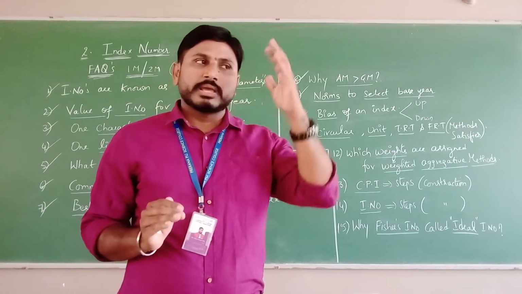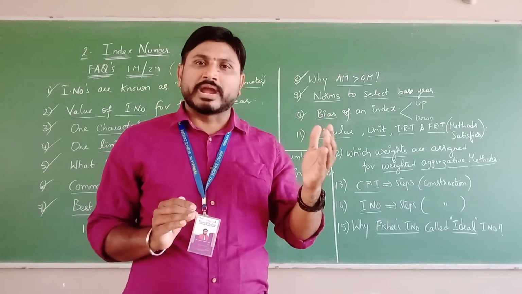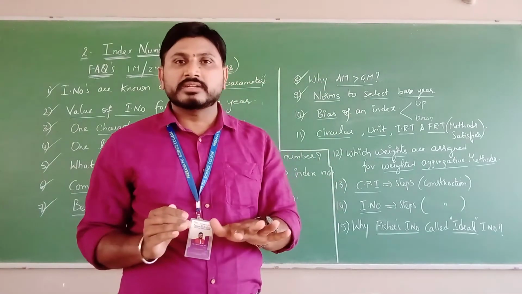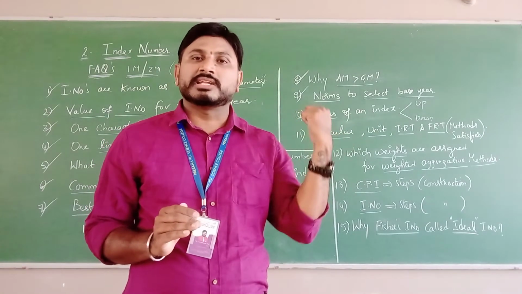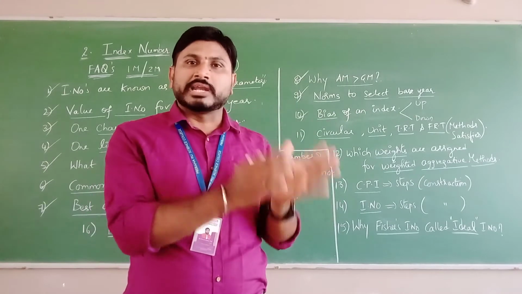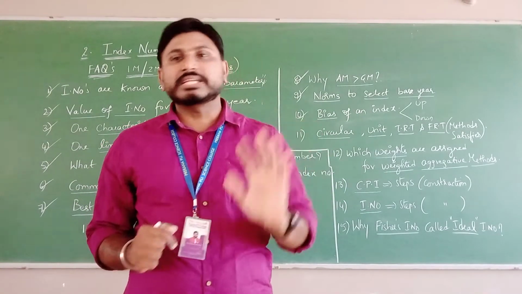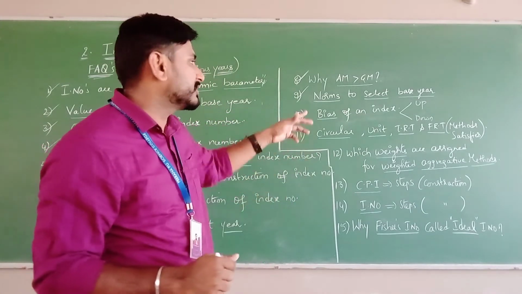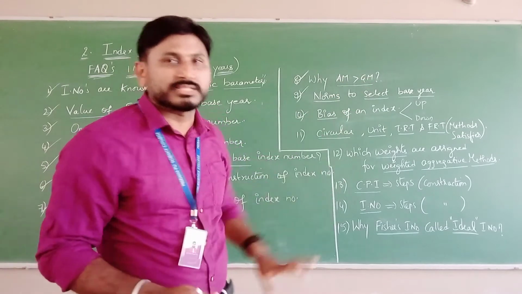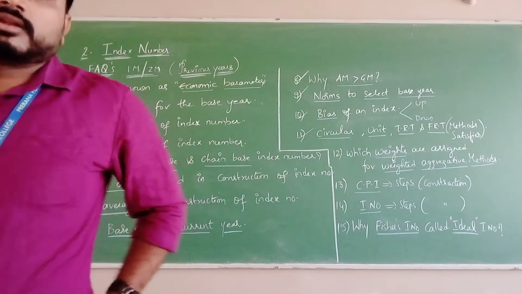So in Laspeyres, base year quantities are being used, right? So with the base year quantities in the present year, the usage will become more than it is needed. But in Paasche's method, current year quantities are used as the weights. So with the current year quantities and the current year price, the usage will become less than it is needed. That is the reason Paasche shows downward bias, Laspeyres shows upward bias. That's it. Next, question number 11.